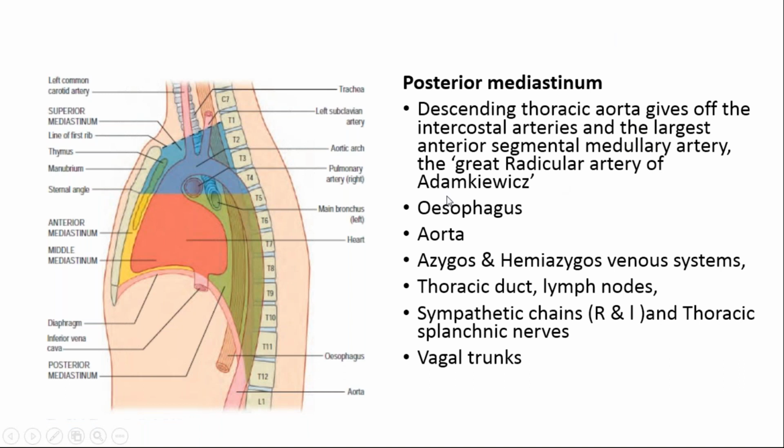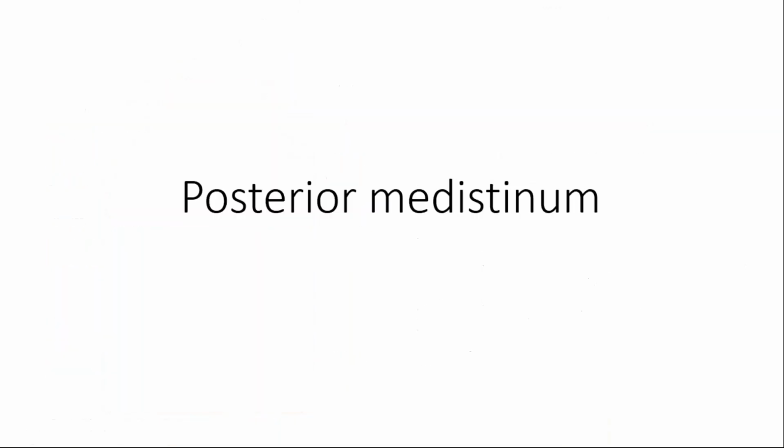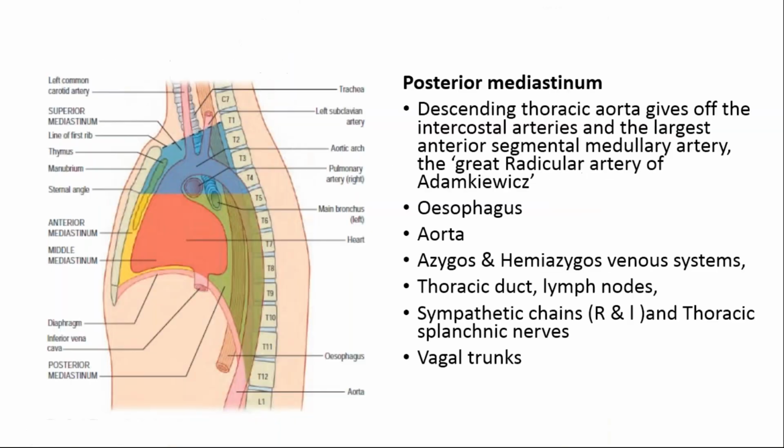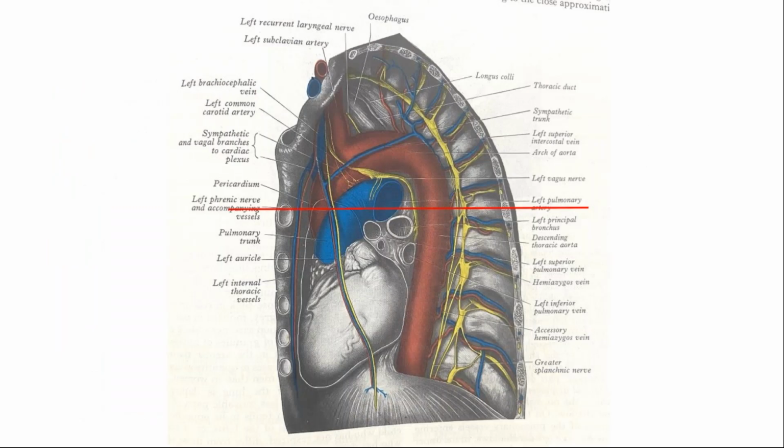So एक आध फोटो और देखते हैं यहाँ पर. Okay, so this is our aim. Okay, ये वाला diagram में देखते हैं. So this is a diagram which shows to you the structures of the posterior mediastinum. So in this diagram, this is again the picture of left mediastinum. हमने पहले भी देखा है picture. This is the view of the mediastinum from the left.